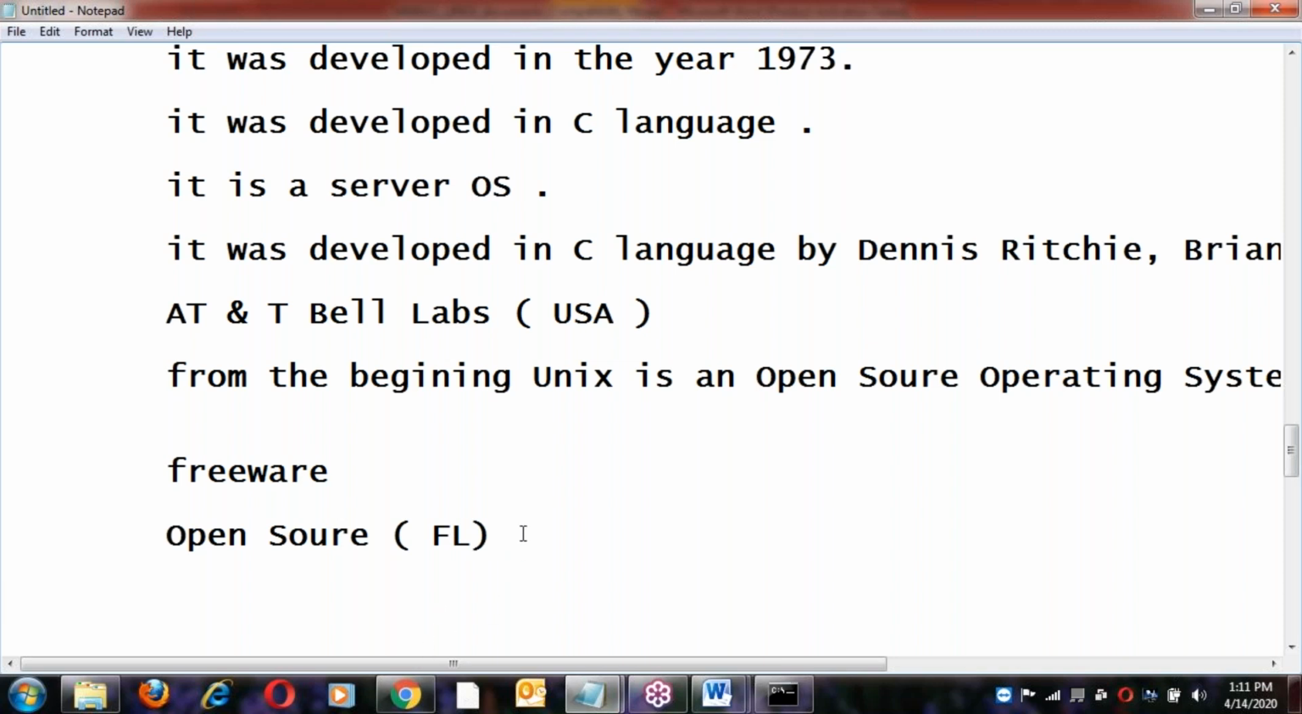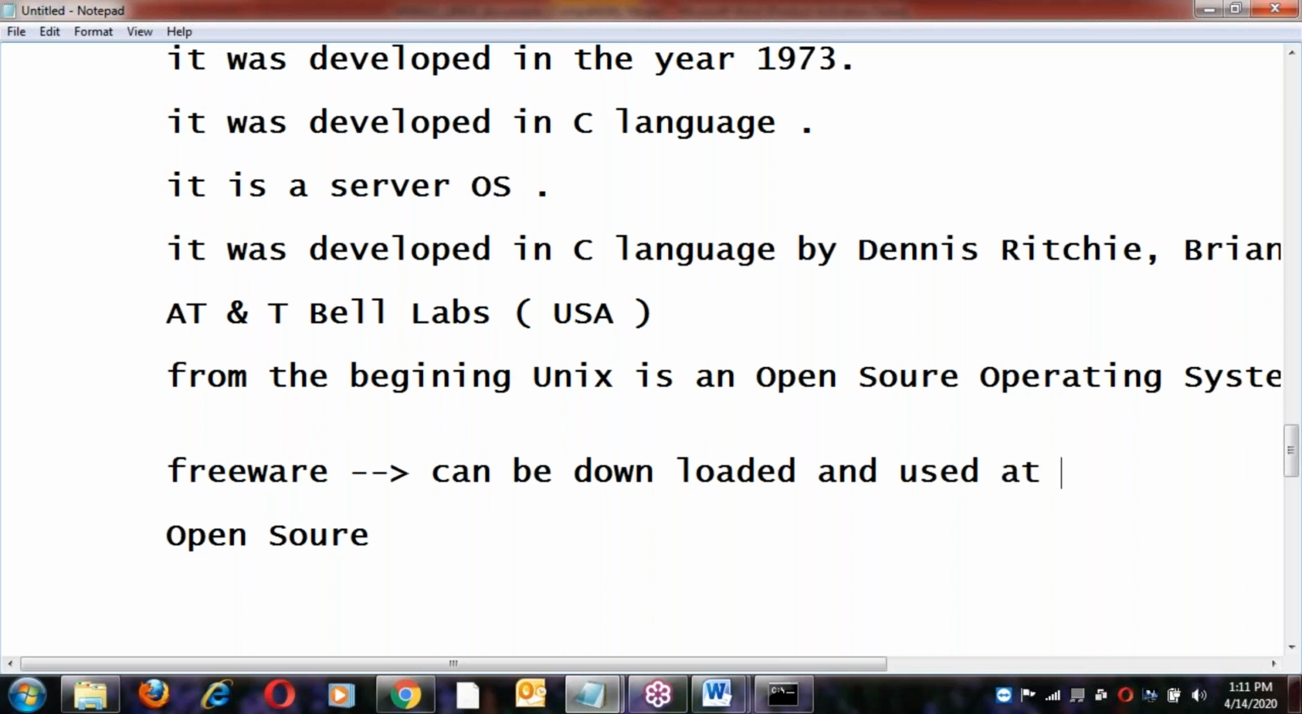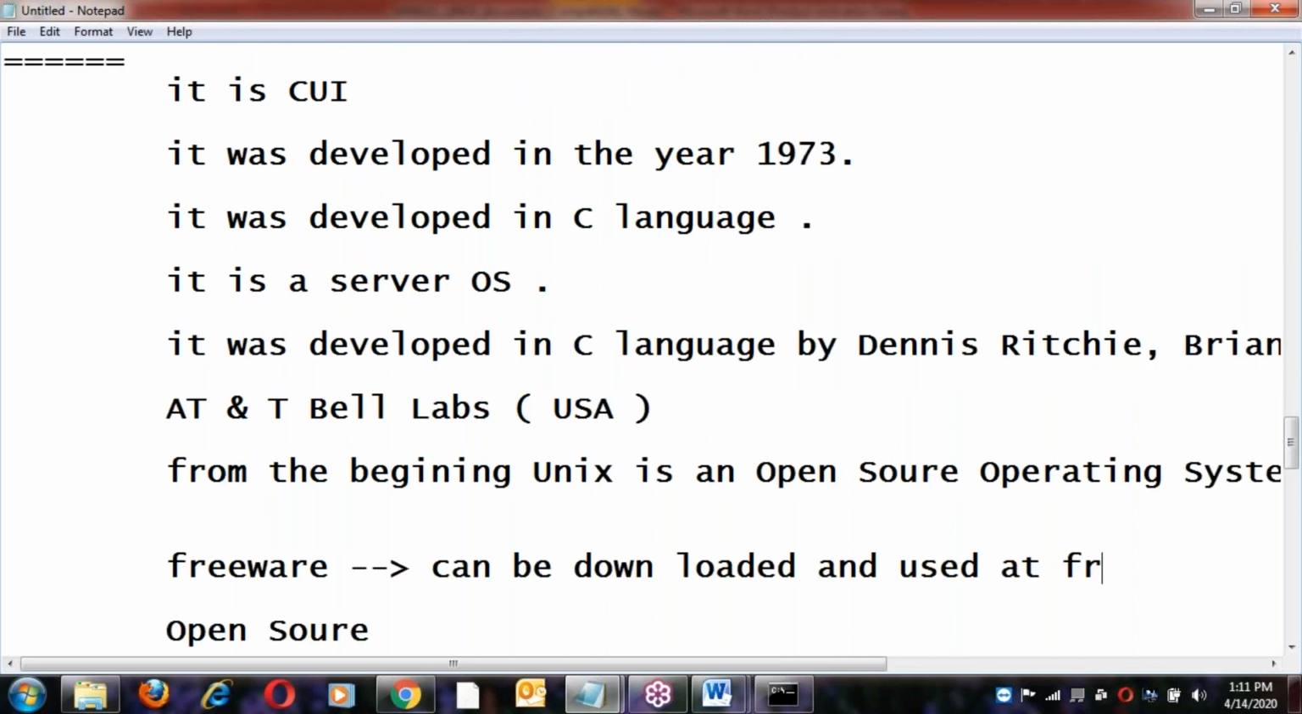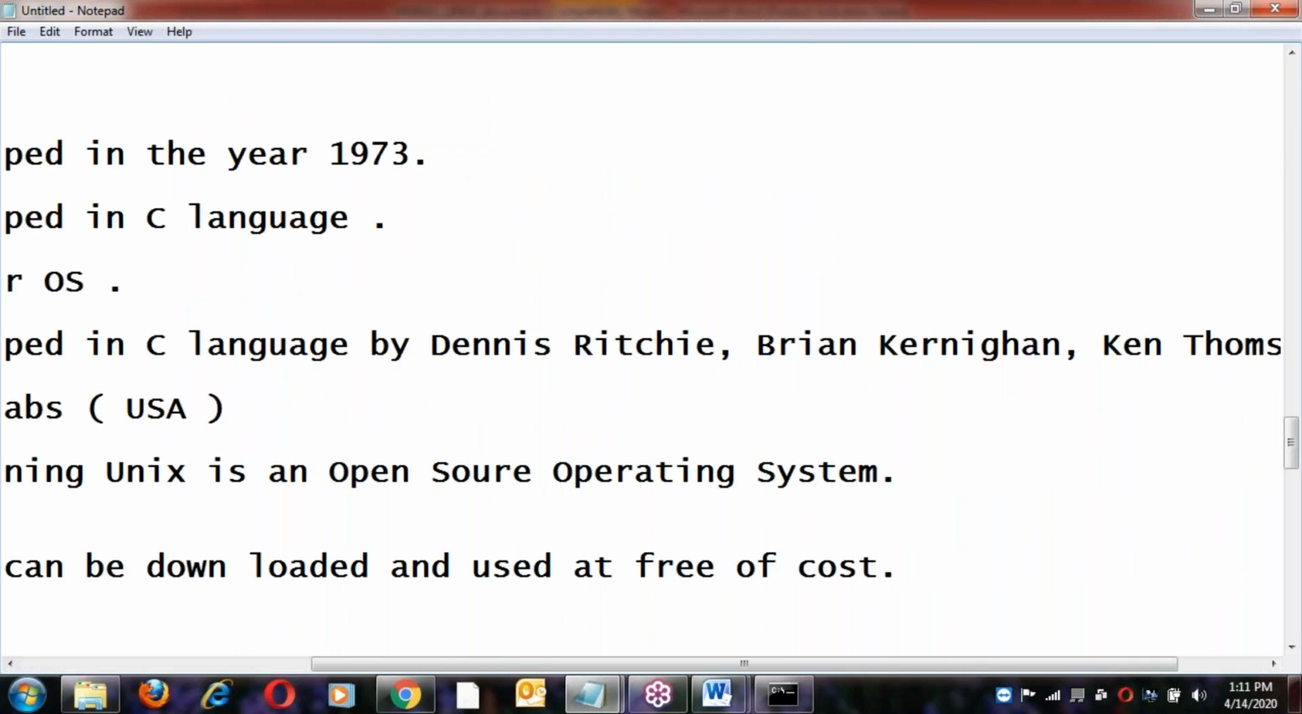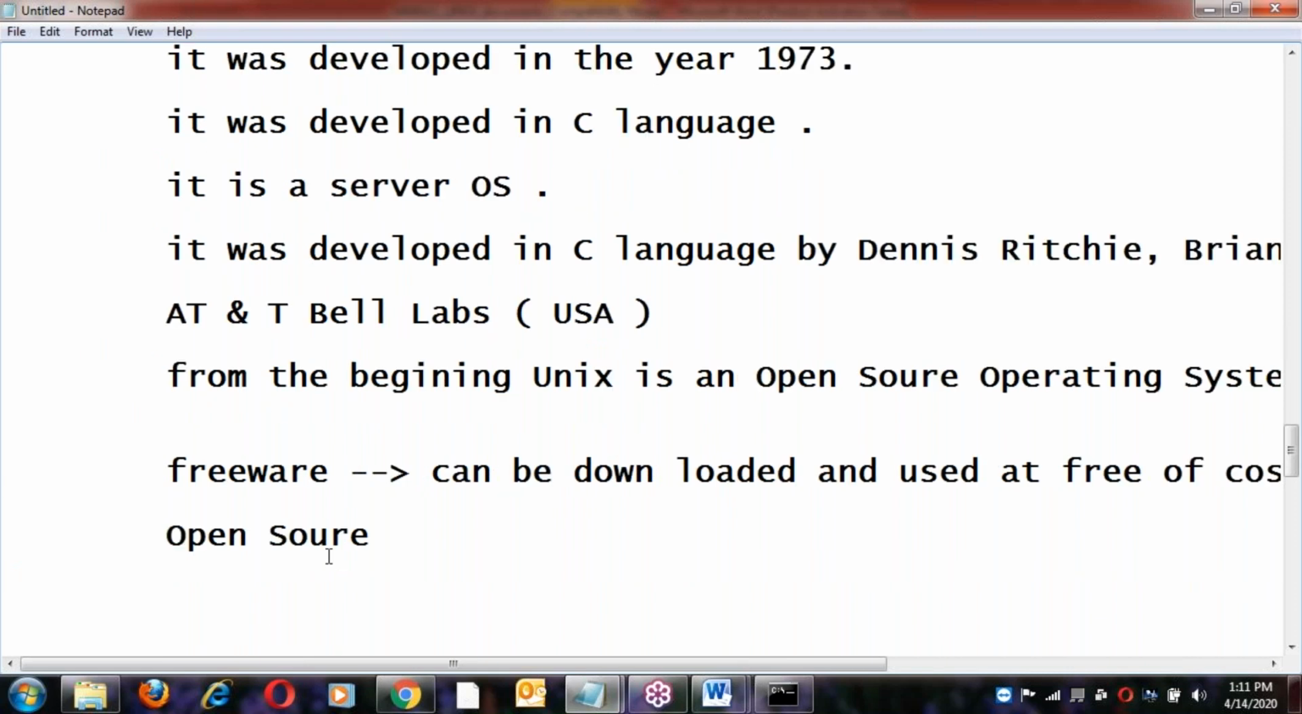So what exactly is open source, and what is freeware? Freeware and open source are not the same. There's a lot of difference here. Freeware means the software can be downloaded and used, yet free of cost. There's no licensing, nothing here. You download it and use it free of cost.